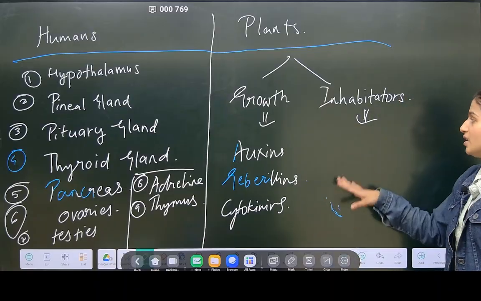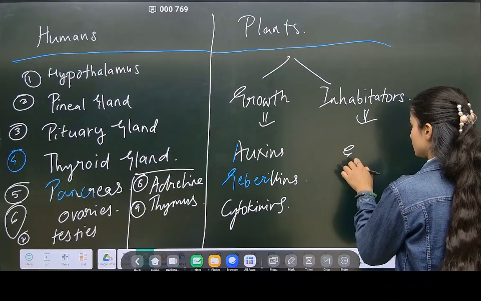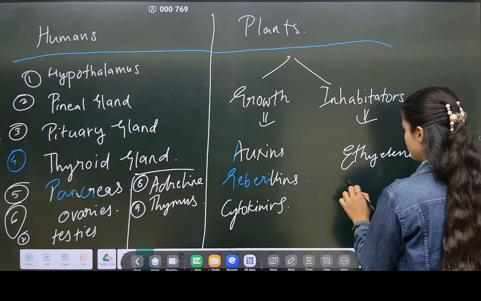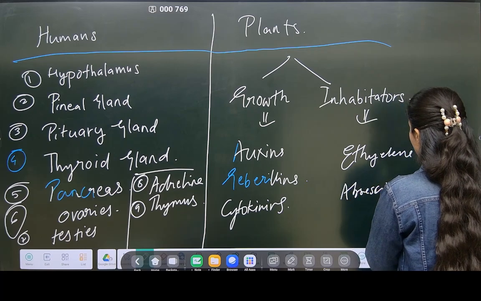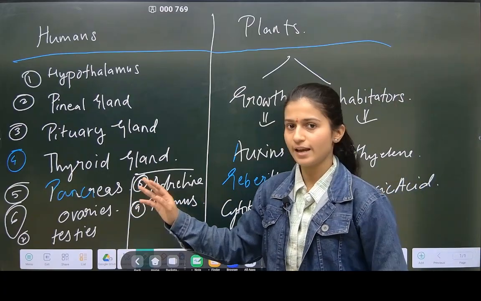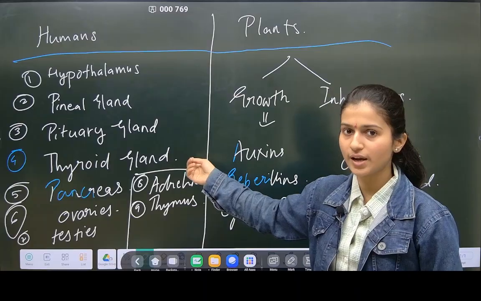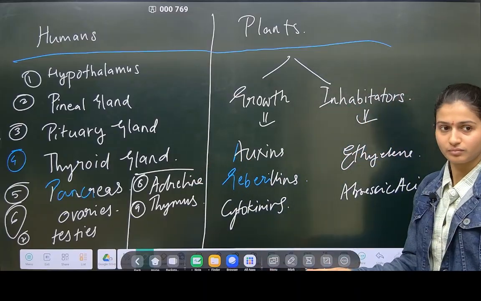And here we saw ethylene and abscisic acid. Now you can make a table like this and write the specializations in this table.